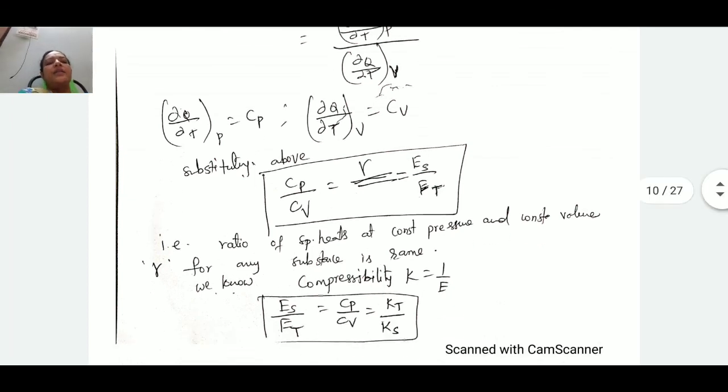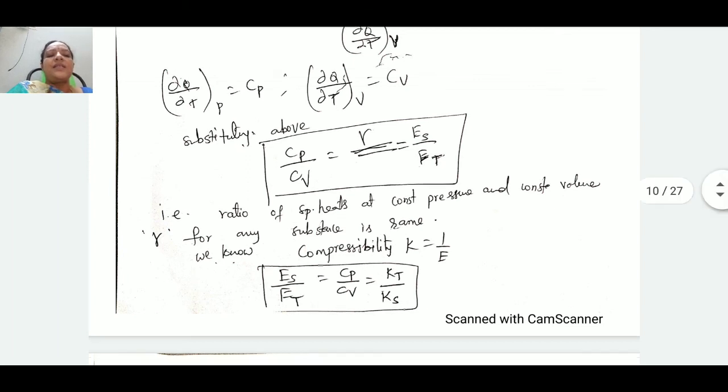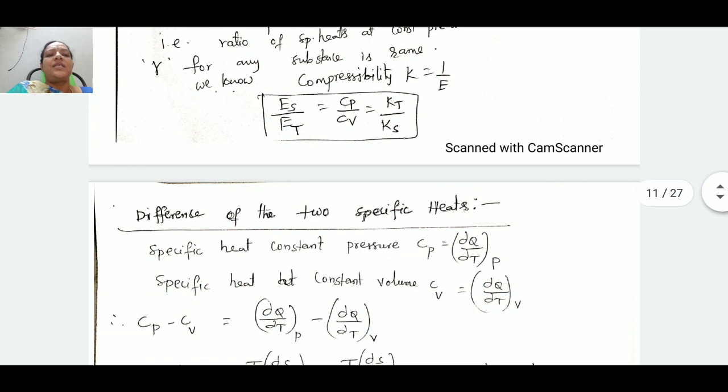Again, in terms of compressibility, this is equal to Kt by Ks. So this is the important relation, that is Es by Et is equal to Cp by Cv is equal to Kt by Ks. This is about the ratio of specific heats.